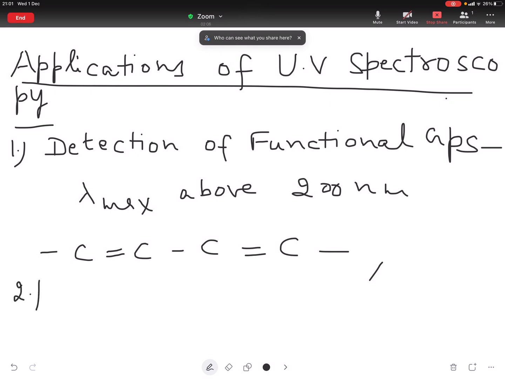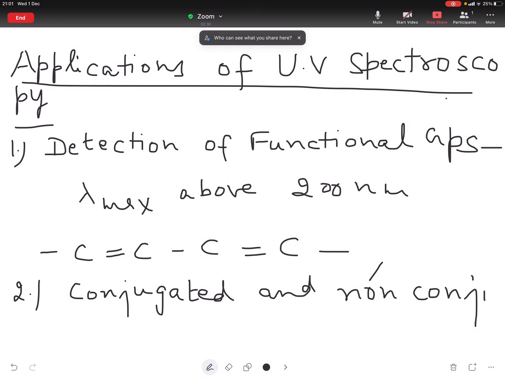Second application is distinction between conjugated and non-conjugated compounds is done on the basis of UV spectroscopy.